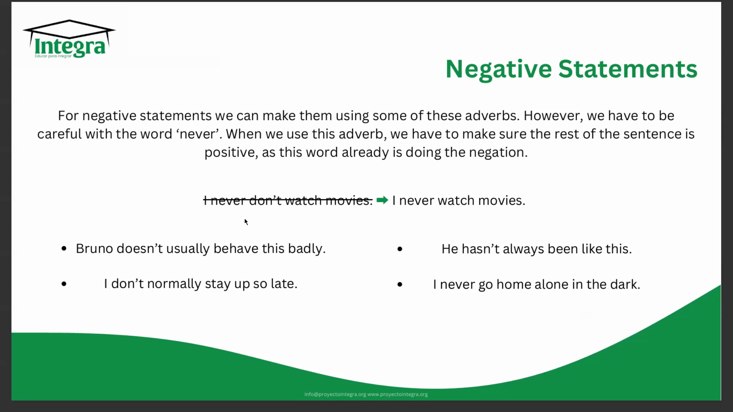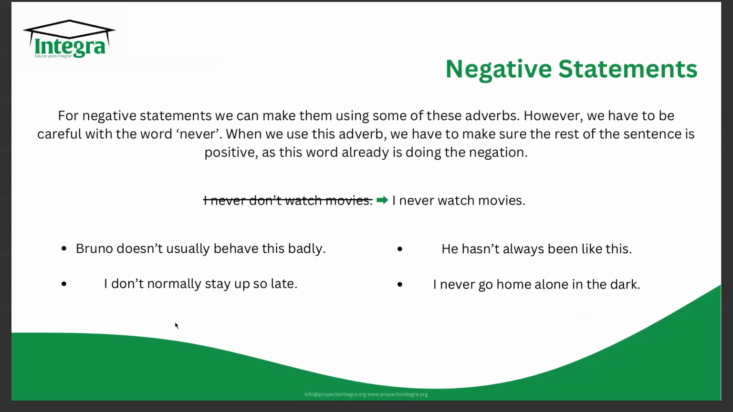You would actually be saying that you always watch movies, right? Because you're negating the negation, so it turns positive. So this is incorrect. What you should say is, "I never watch movies," right? This means that this is something that you don't do. The sentence is not really using "don't," but because the word "never" is there, it adds the negation.